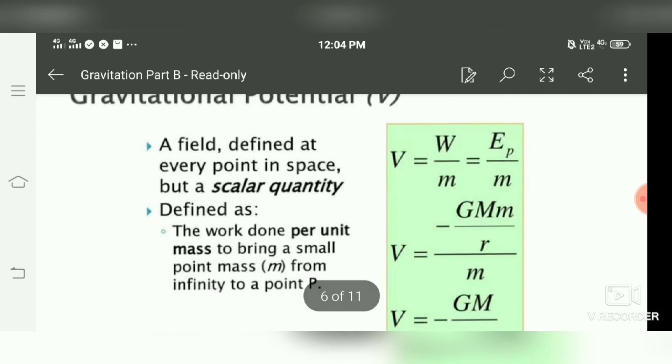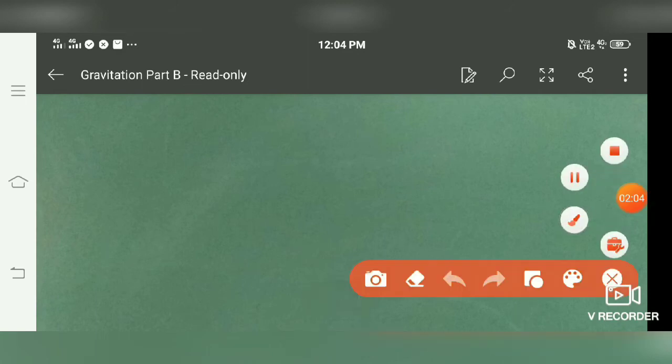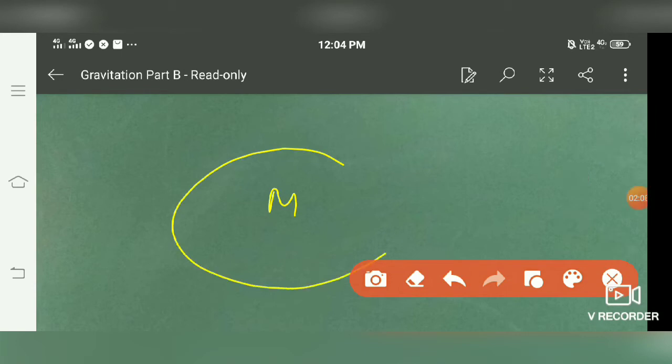Next is gravitational potential. It is actually the amount of work done per unit mass to bring a small point mass from infinity to a point in the field. Suppose this is body of mass M having field in this area. This is small mass m.